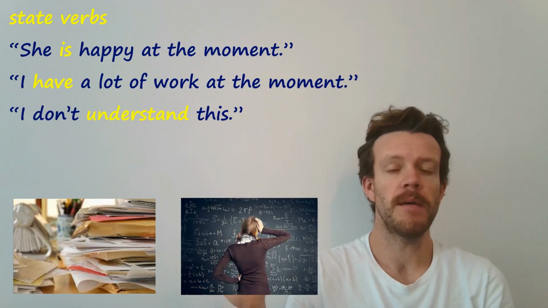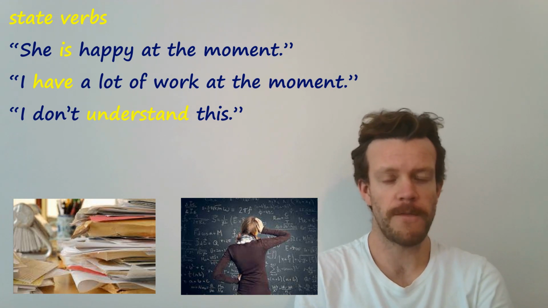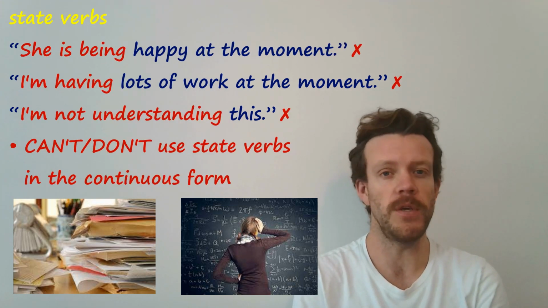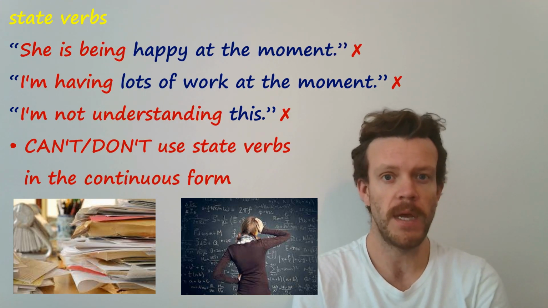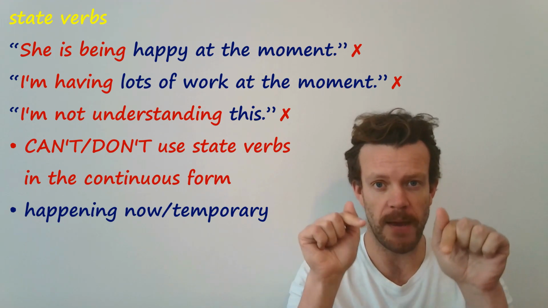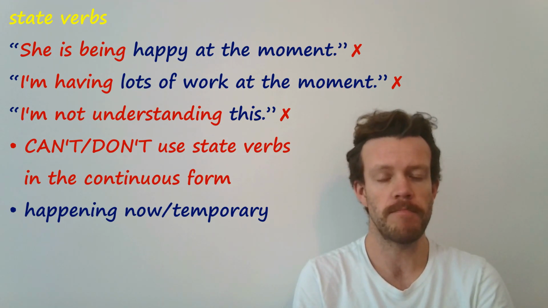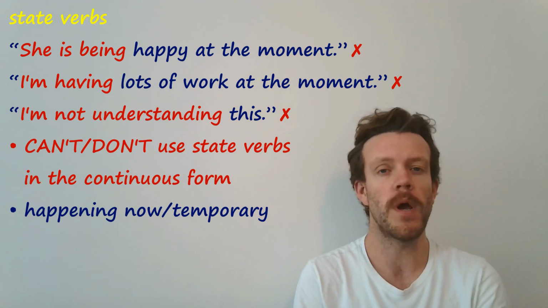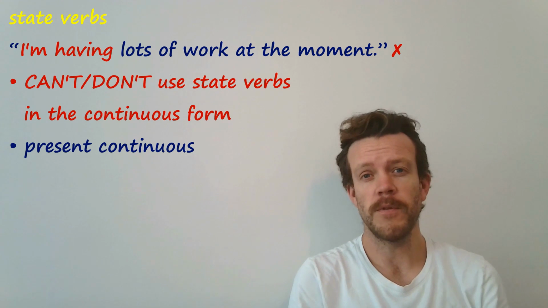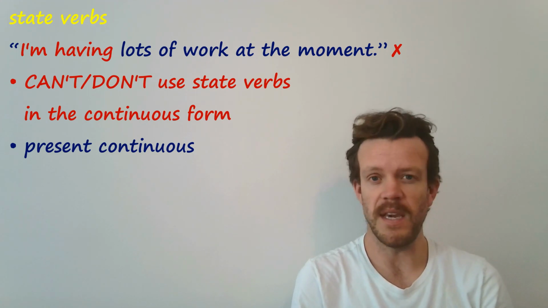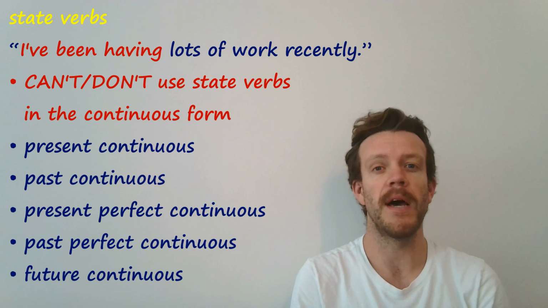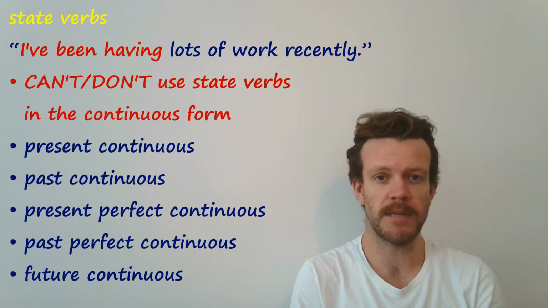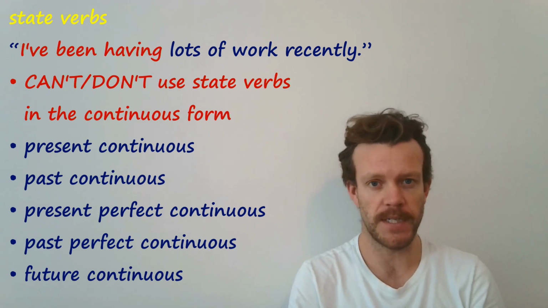Whereas the verbs here, be, have, and understand, are all states, and we can't use these in a continuous form, even if it's talking about now or temporary. You don't say she's being happy, I'm having lots of work, or I'm not understanding this. I've used the present continuous because it's the easiest example, but this applies to every continuous form. Past, present perfect, past perfect, and future continuous.